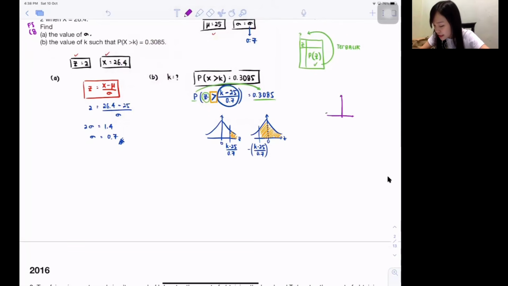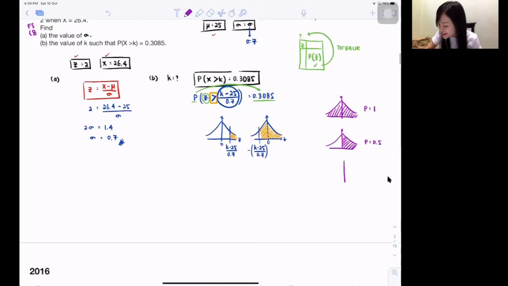This mountain shape, the area I sketch inside is actually the probability. If I sketch the whole thing, the probability is full, the total probability, which is always 1. And this mountain shape is always balanced, so half of it, the probability will be 0.5, because 1 divided by 2 is 0.5. If I sketch the left side, the probability is also 0.5, because it is also half. Don't tell me, teacher, left side then negative. No, probability, like area, never gets negative. So probability is definitely just positive. That is the basic of it.